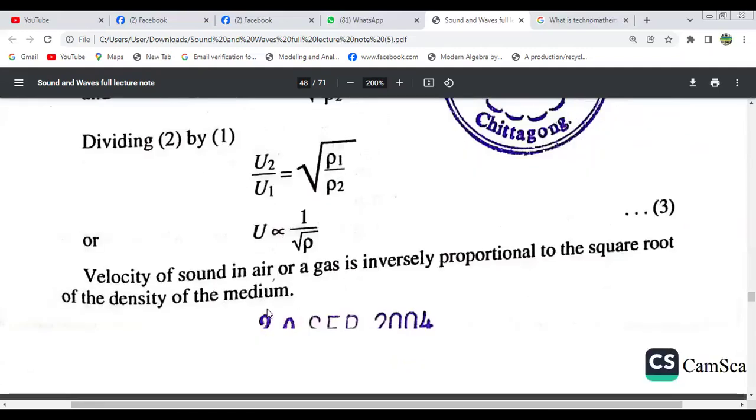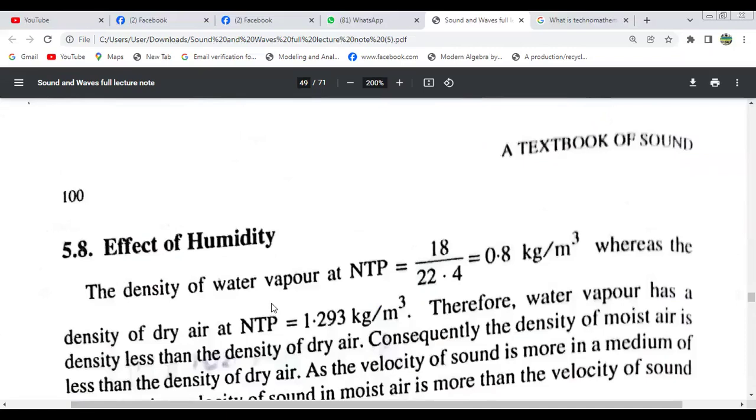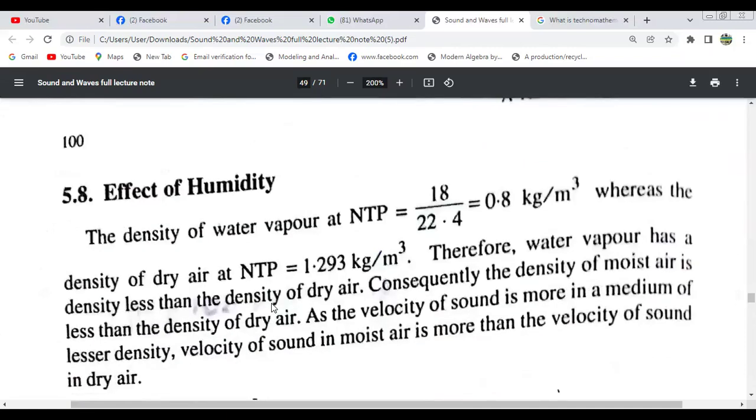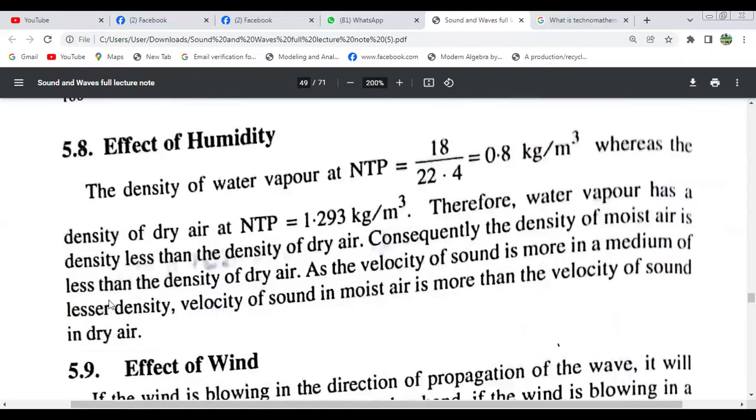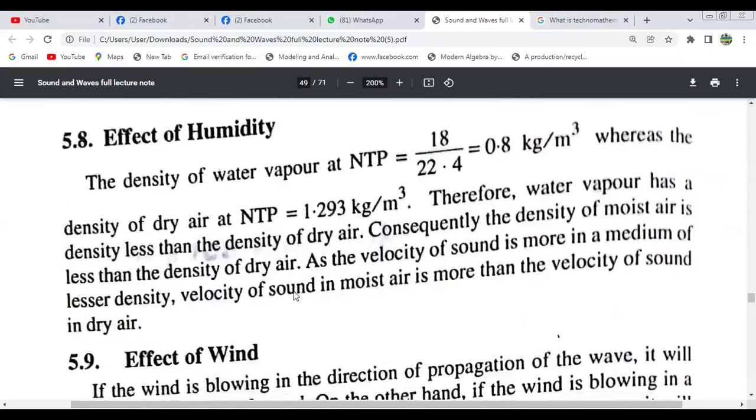The velocity of sound in air or gas is inversely proportional to the square root of the density of the medium. Now the effect of humidity. The density of water vapor at normal temperature is 0.8 kg per meter cube, whereas the density of dry air is this. Therefore, water vapor has a density less than the density of dry air. Consequently, the density of moist air is less than the density of dry air.